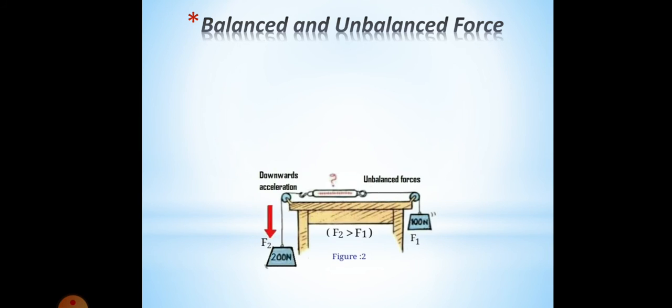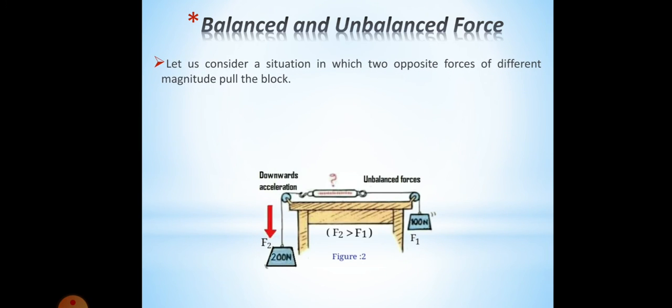Now let us consider another situation in which two opposite forces of different magnitude pull the box. So here we have a box, which is shown by this question mark, and two different forces are acting. On the right hand side you can see there is a force of 100 Newton, and on the left hand side there is a force of 200 Newton. In this case the block will begin to move in the direction of greater force.